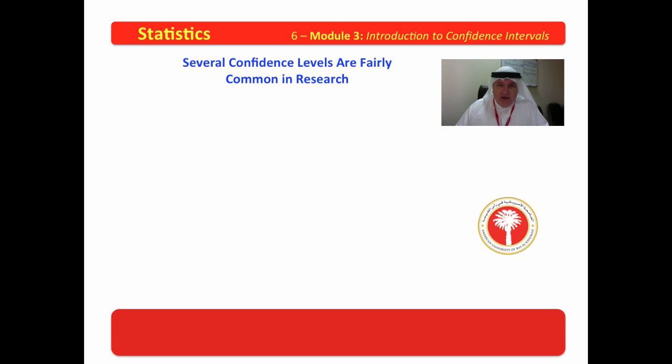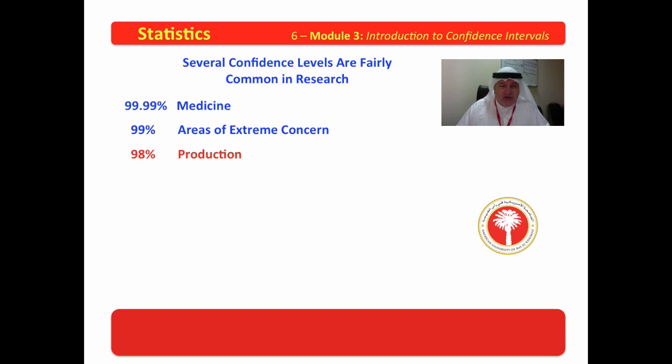Several confidence levels are very common in research. For instance, in medicine, you might have 99.99%. In medicine, it's kind of like that life or death thing of living through today. When we treat a patient, we don't want any of our patients to die. And we want to ensure that the medicines work and do what we say they would do. So we might want to be very, very confident when we're dealing with medicine. In areas of extreme concern, 99%. Production, we might want a 98% tolerance.